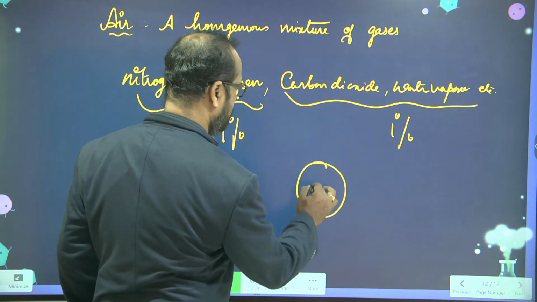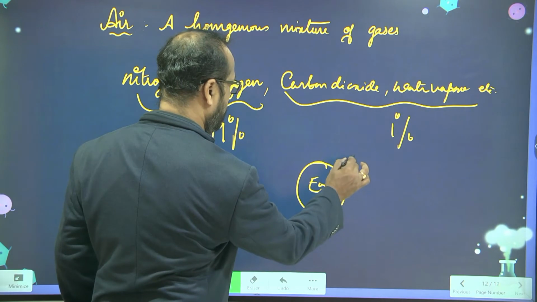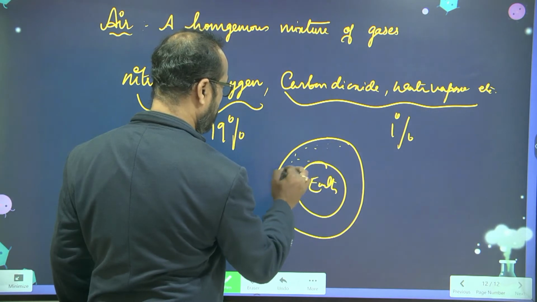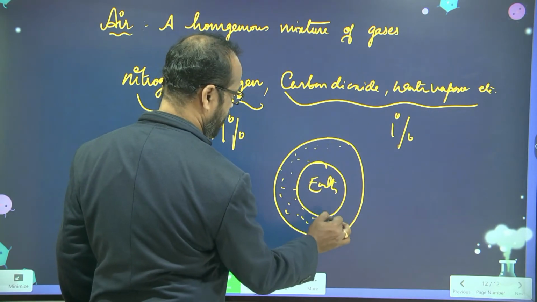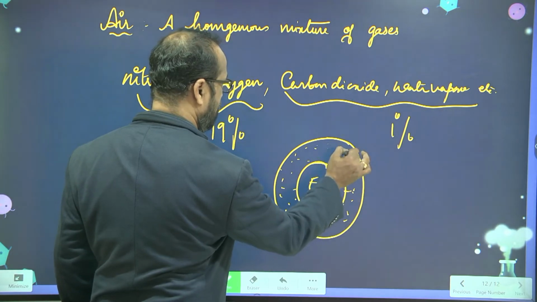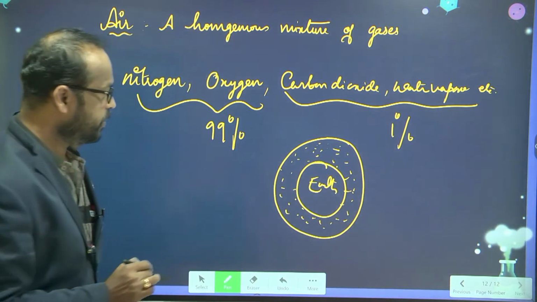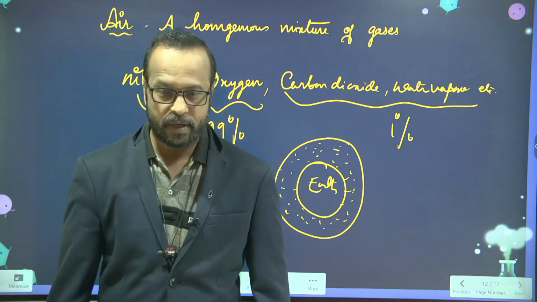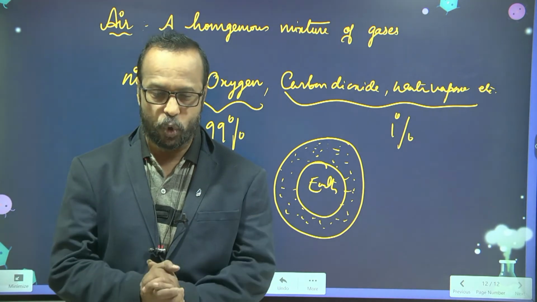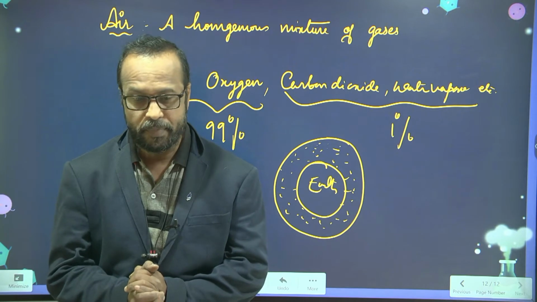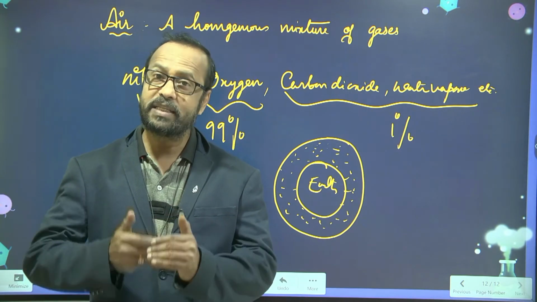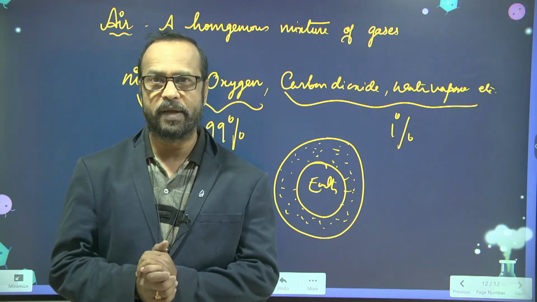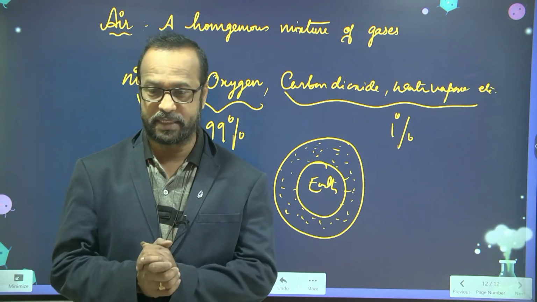If you think this is the earth, it is surrounded up to a certain height with air. Near the surface of the earth the thickness and density of the air is more. But as we move above the earth's surface, the thickness and density of the air decrease. Yes or no? Do you know this one?